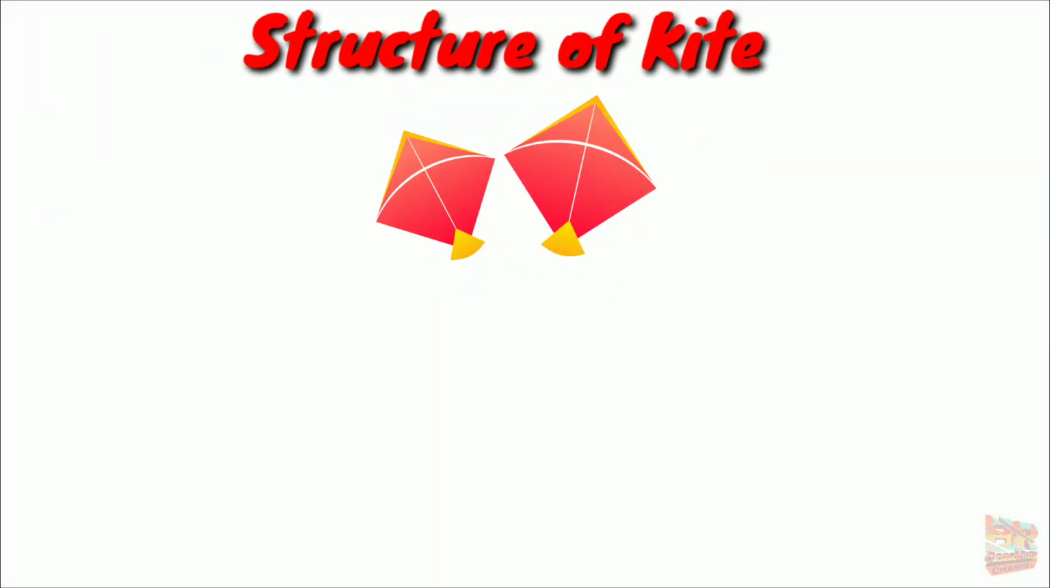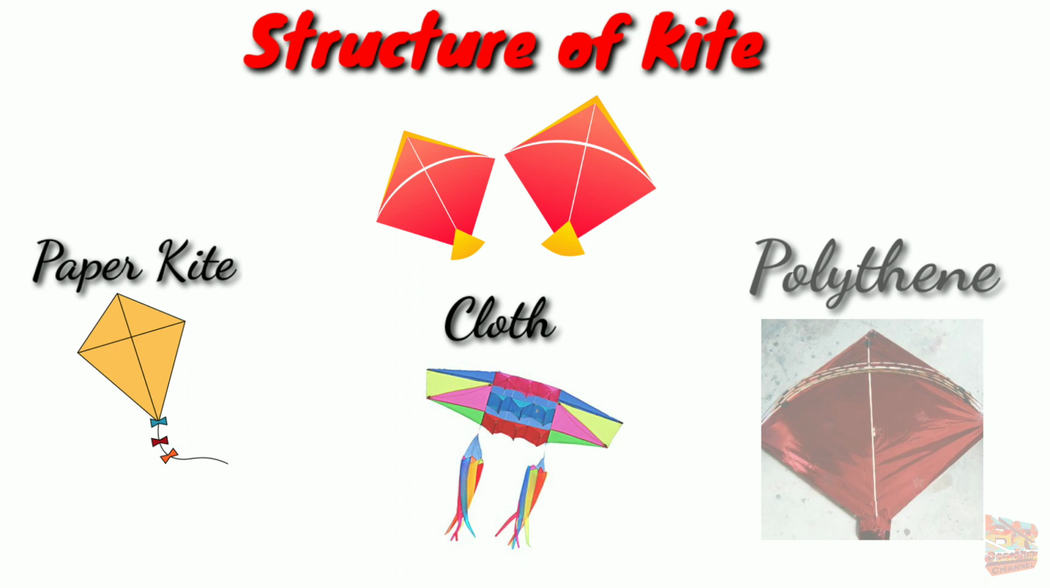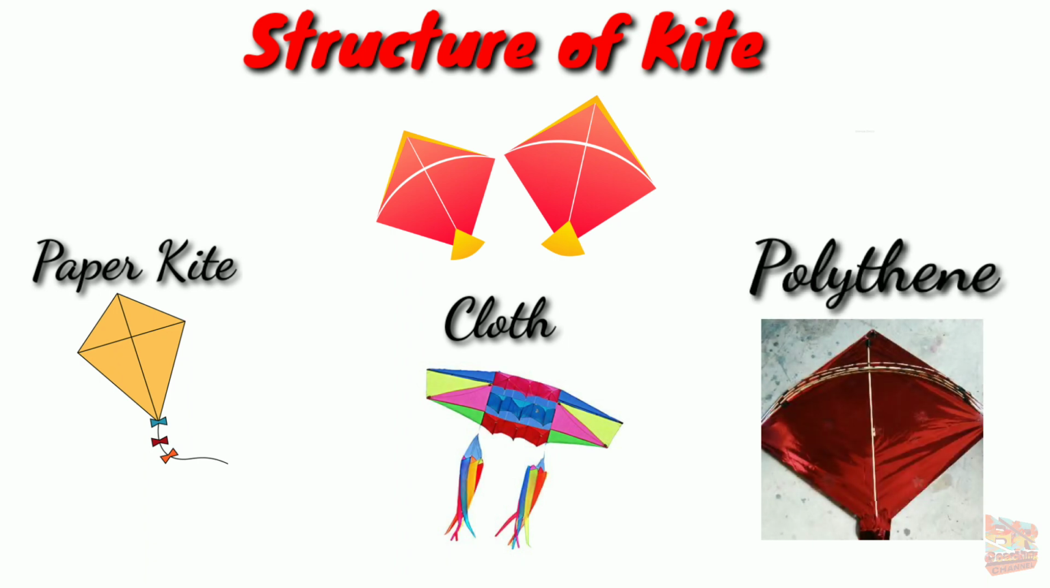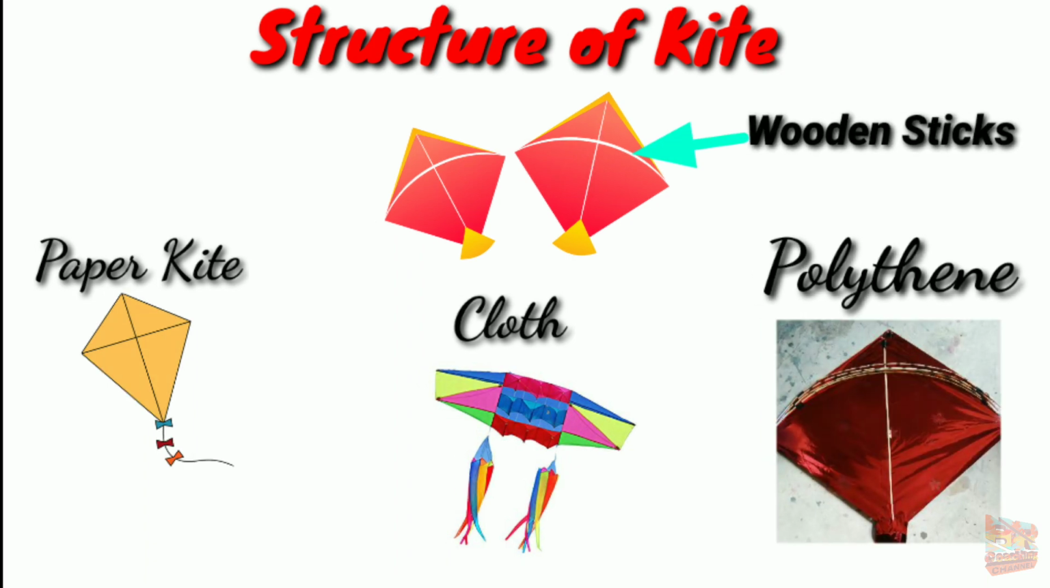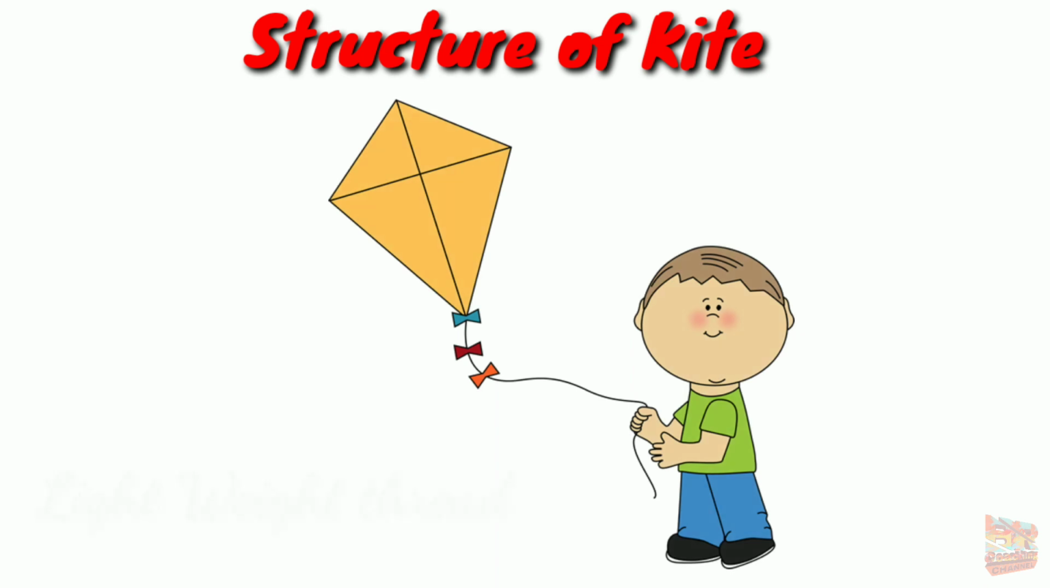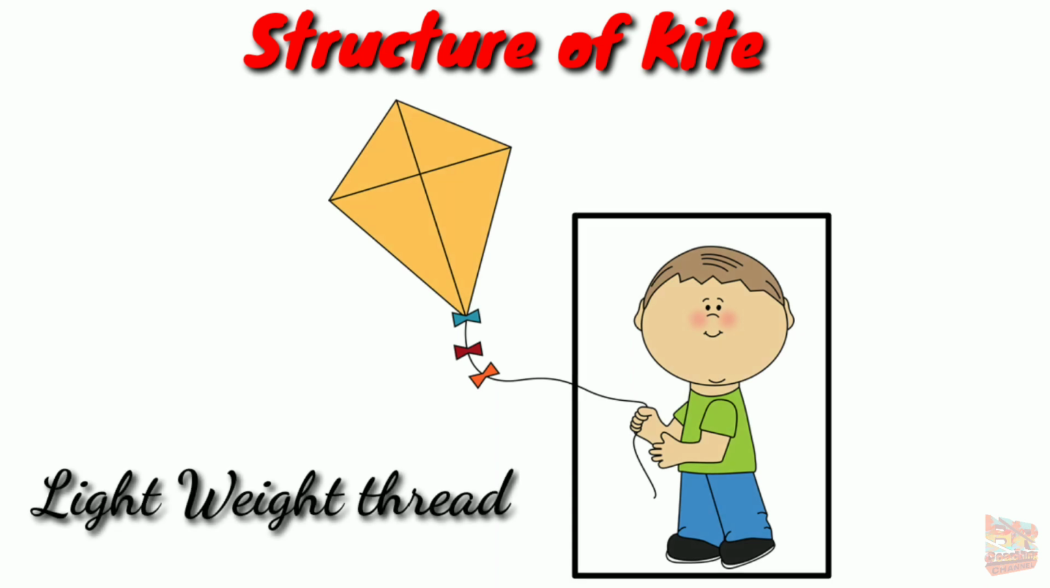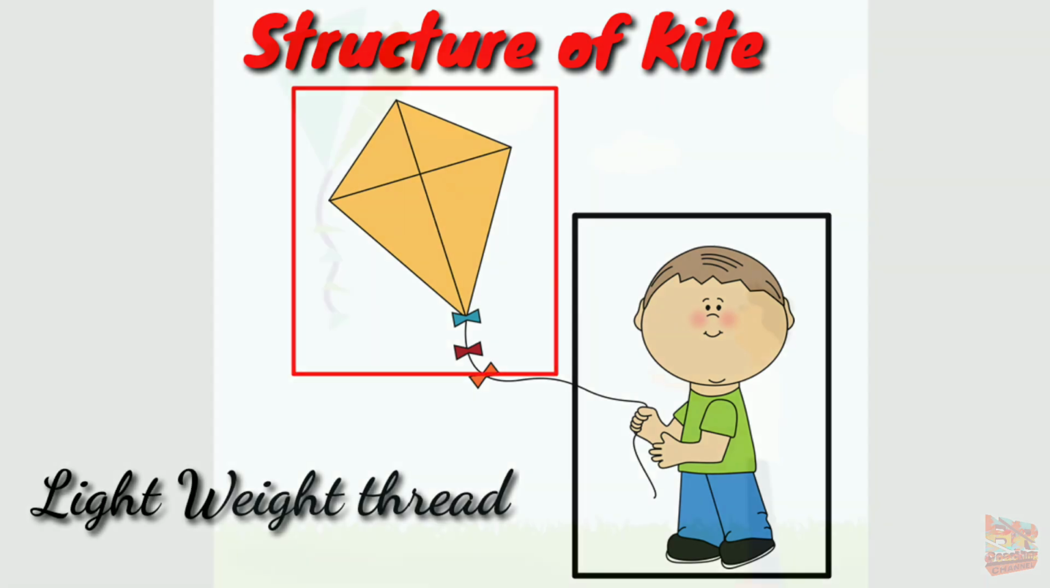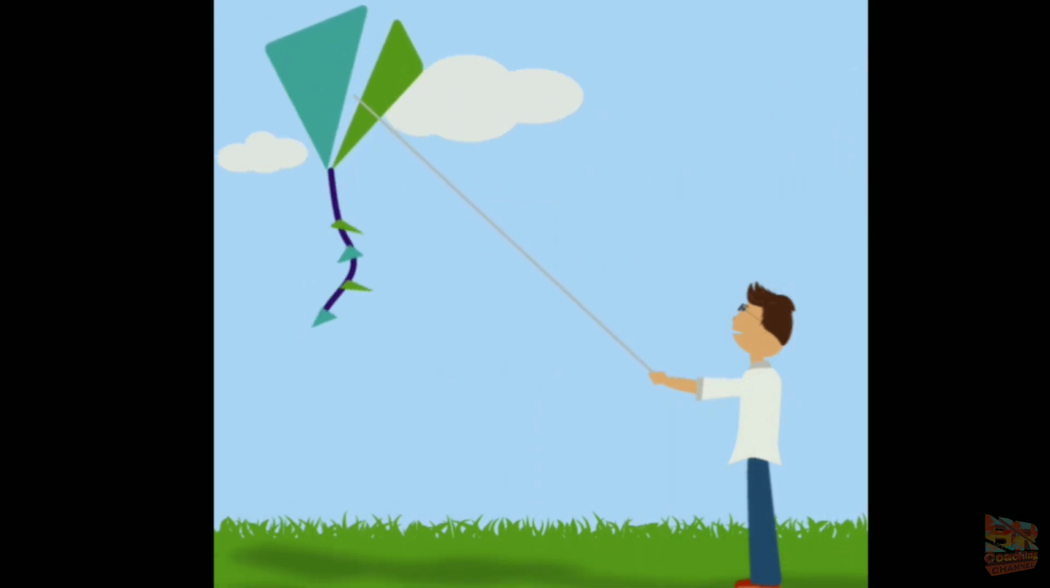So let us first understand the structure of a kite. Well, mostly kites are made from some lightweight paper, cloth or polythene. Two or more wooden sticks are attached to it, and it is attached by a light thread which is held by the kite flyer. Due to this type of shape or structure, kites can easily fly in the sky.